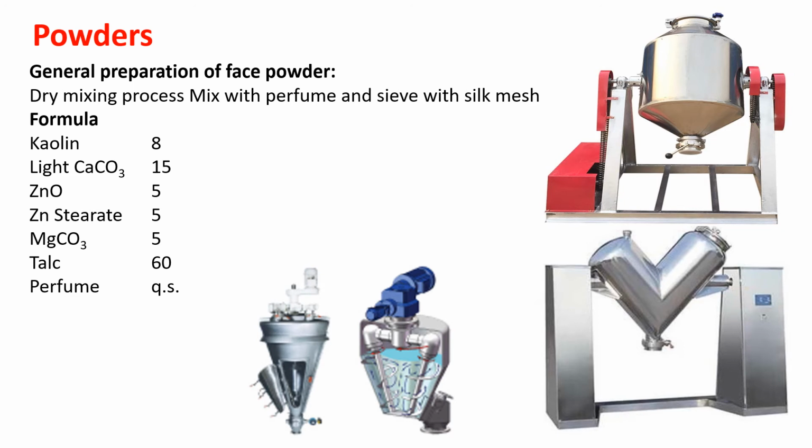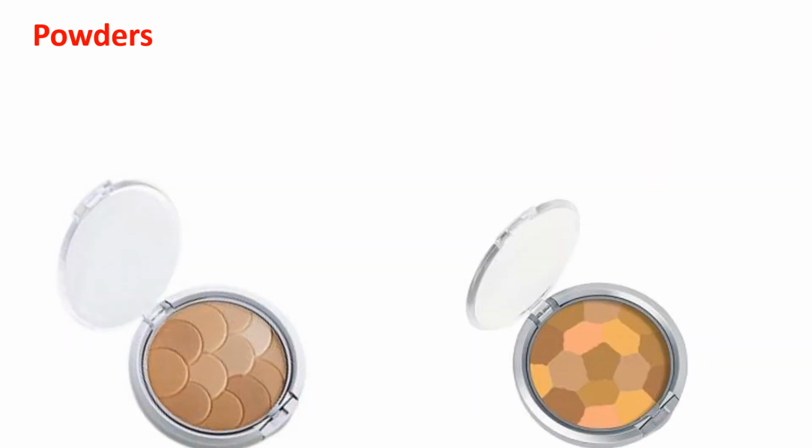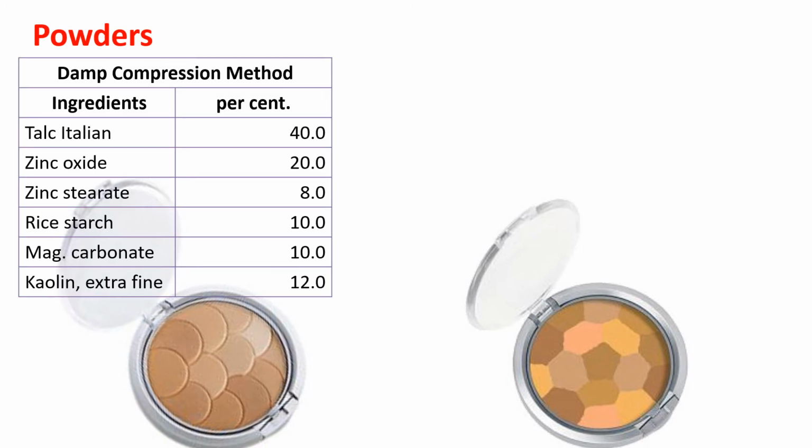There is another kind of powder, called pressed powder, also known as compacts. Nowadays, you can find a single compact containing multiple colors in order to provide different shades to the skin. The methods for formulation of compressed powders are again two, similar to tablet compression.